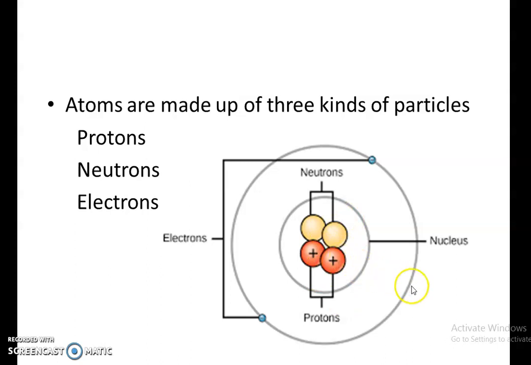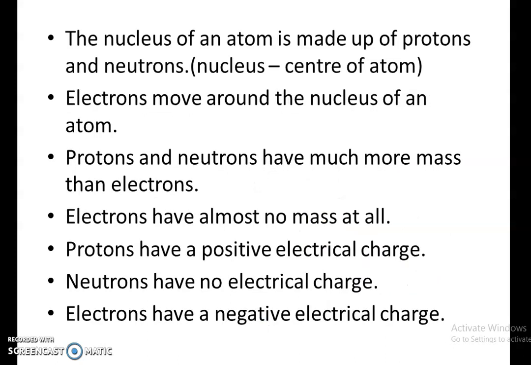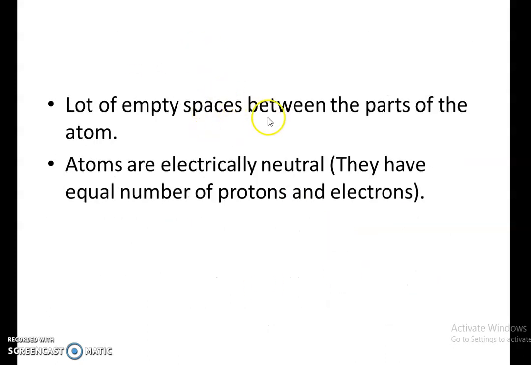And we can see that there is a space between the nucleus and the orbit, that is the shell. You can see that most of the space in an atom is empty. We can see a lot of empty space in an atom, and most of its mass is concentrated at the center. So there are a lot of empty spaces between the parts of the atom.